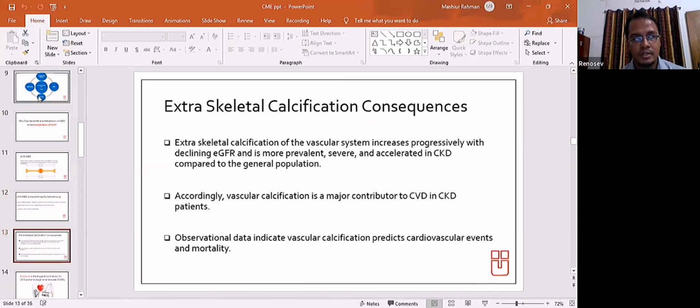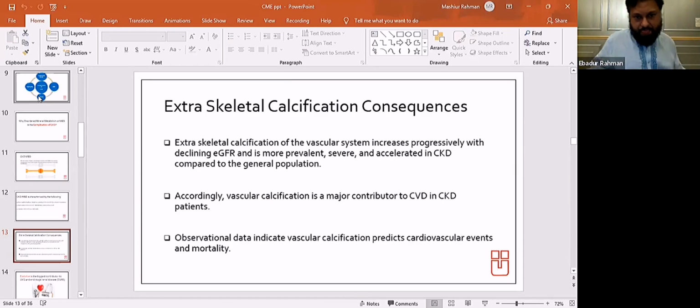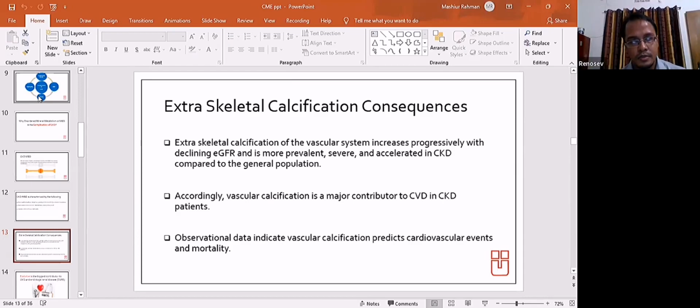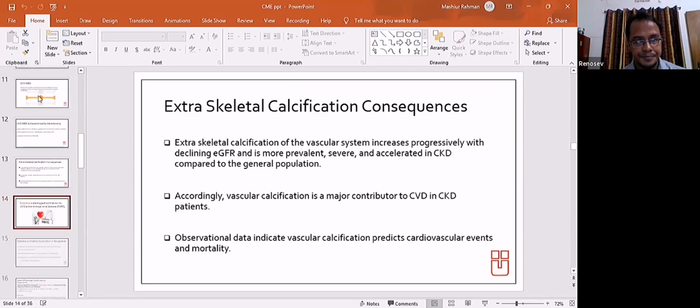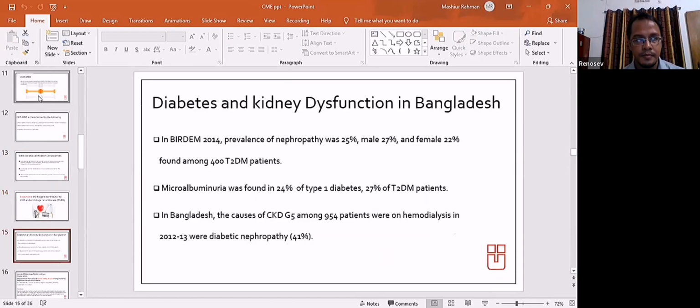Extraskeletal calcification consequences. Extraskeletal consequences in the vascular system increase progressively with declining eGFR, and are more prevalent, severe and accelerated in CKD patients. Accordingly, vascular calcification is a major contributor to cardiovascular disease in CKD patients. Observational data indicate vascular calcification predicts cardiovascular mortality. Diabetes is the biggest contributor to CKD and end-stage renal disease.